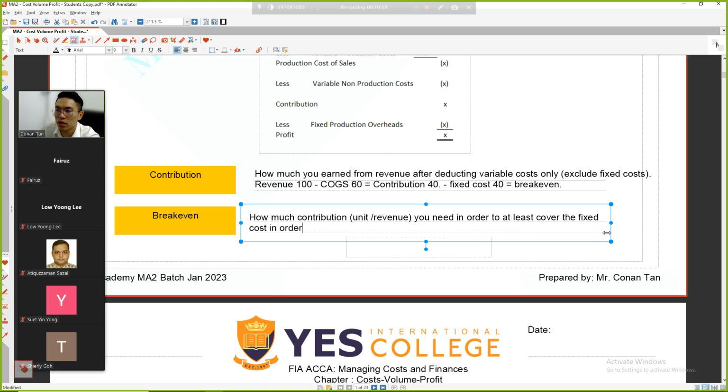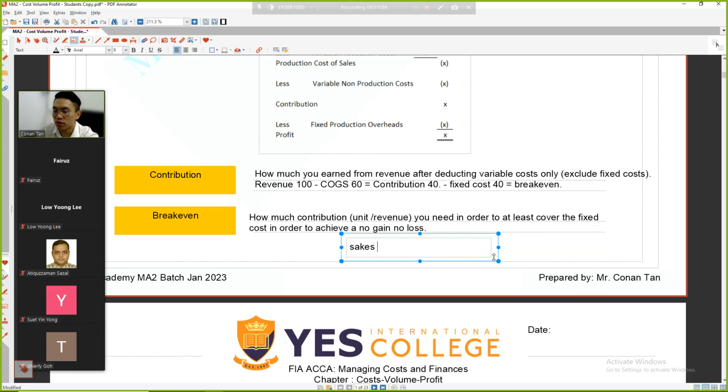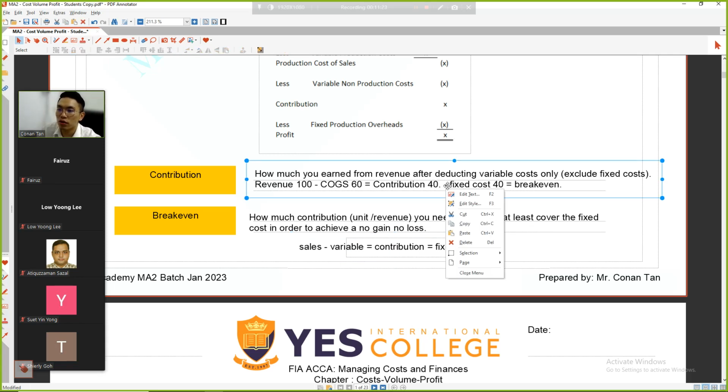In order to achieve a no gain, no loss, what is the formula? The formula is the sales minus your variable cost. It is your contribution. If break even means the contribution is equal to fixed cost, so right now if this one is minus or equal to fixed cost, this is what I call break even.